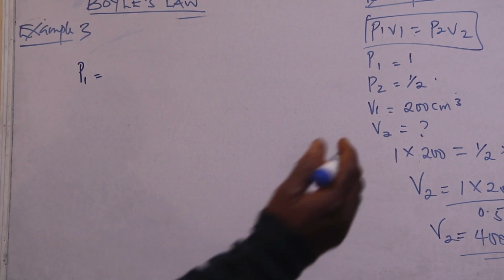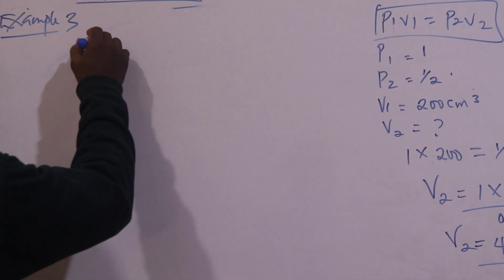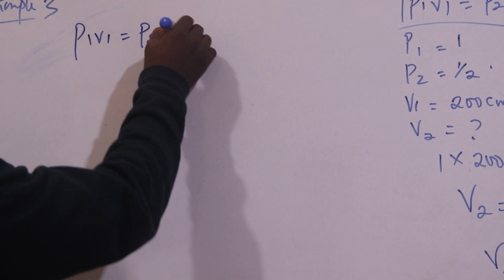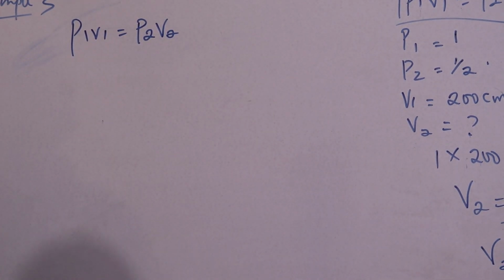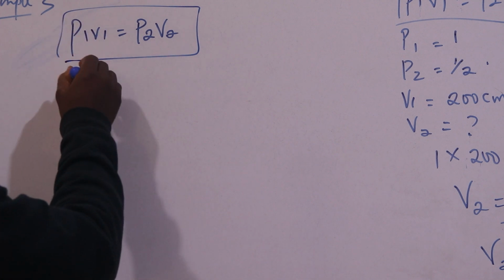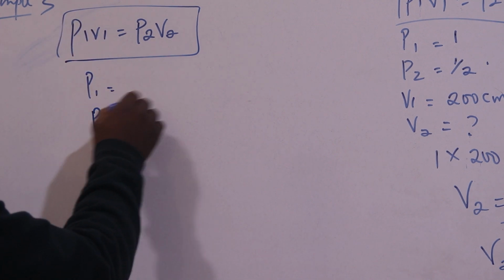Now let's look at it. We use this formula, P1 V1 equals P2 V2. Our P1 from that question is the initial pressure and our P2 is the final pressure.